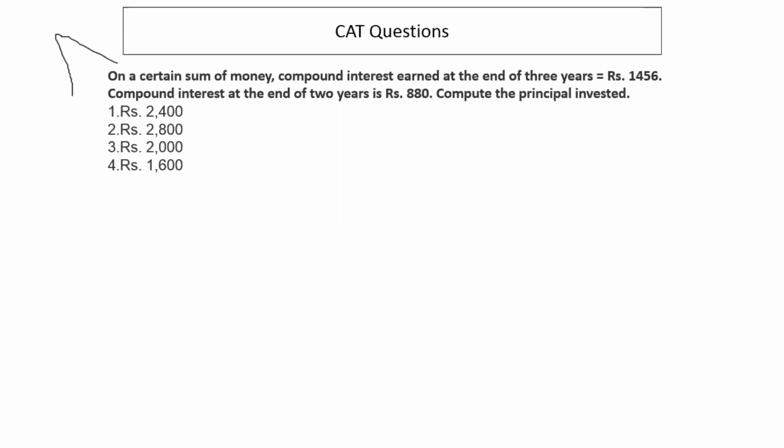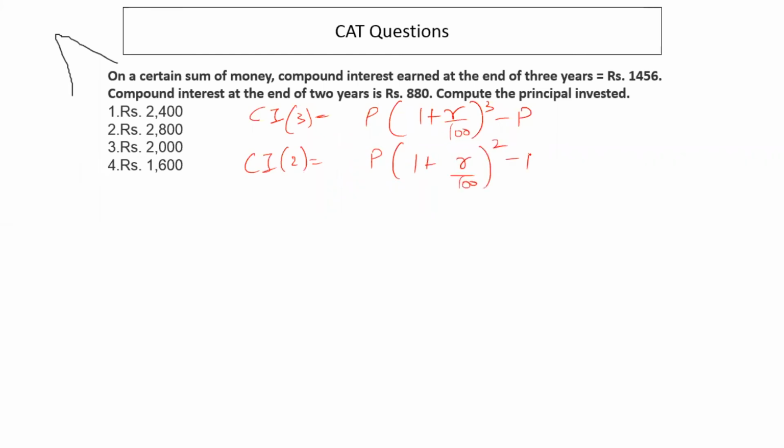Compute the principal invested. Right. So compound interest at the end of 3 years would be P(1 plus R by 100)^3 minus P. Compound interest at the end of 2 years would be P(1 plus R by 100)^2 minus P. Right, and both these values are given to us.